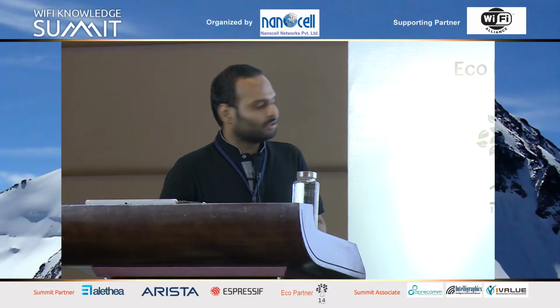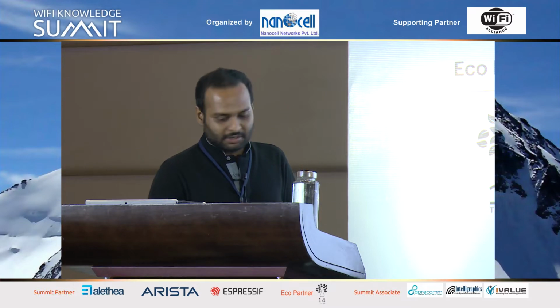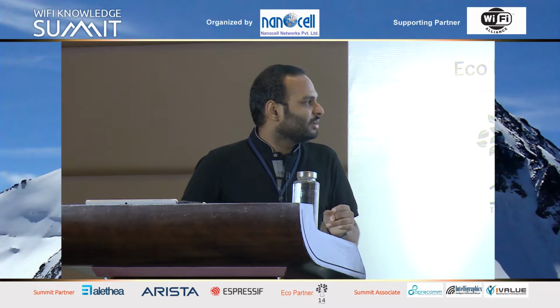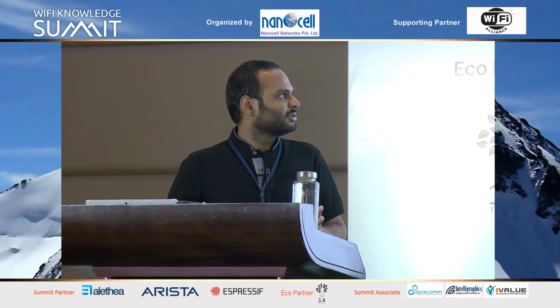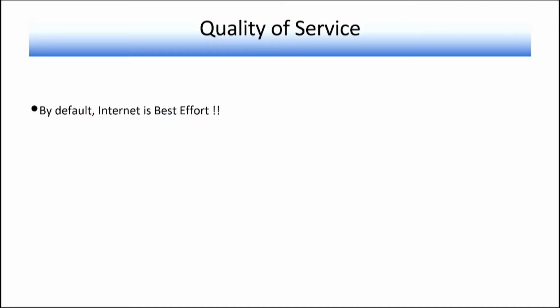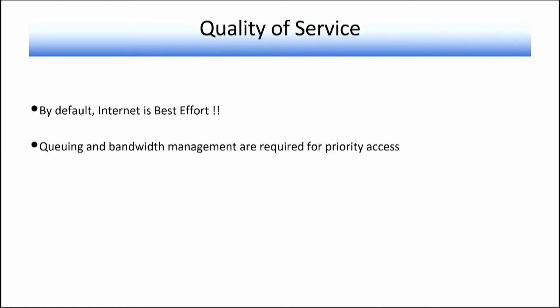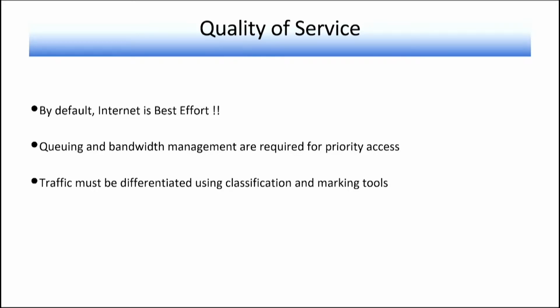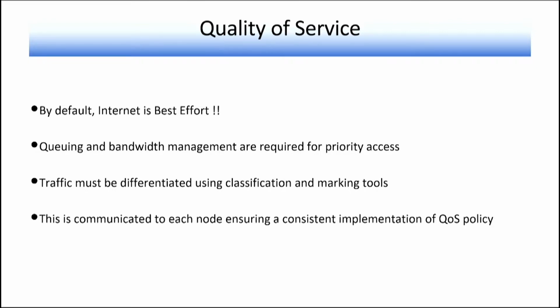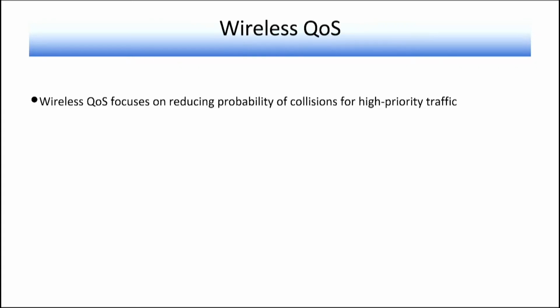Just to recap what we are doing: we are trying to use packet marking to see the effect on latency. That falls under quality of service. By default, the internet is best effort. So queuing and bandwidth management are required for priority access. Traffic management is done using classification and marking tools, and this should be communicated at each hop node to get the implementation of QoS.